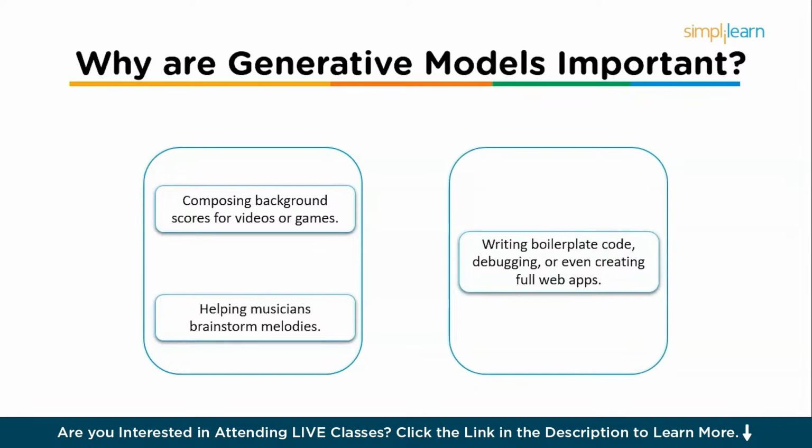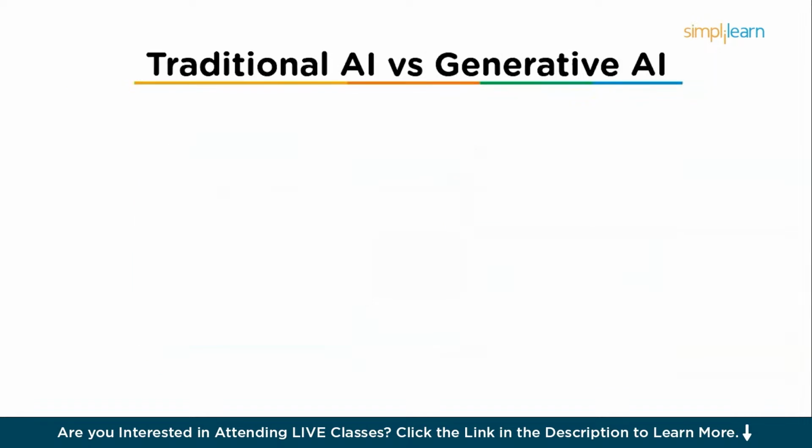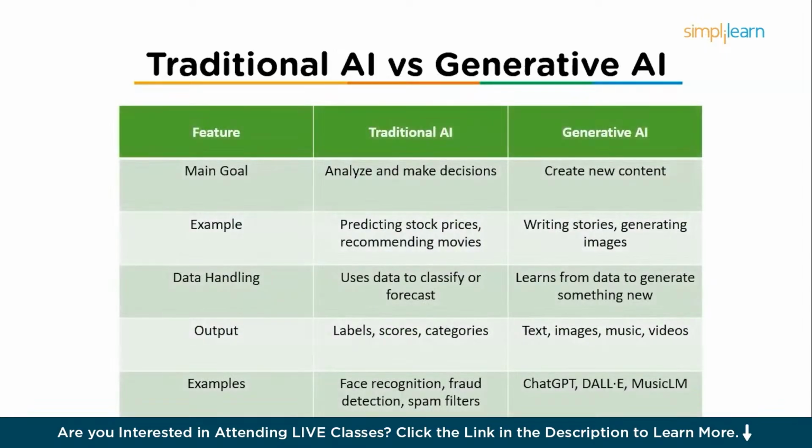So now moving on, we'll see traditional AI versus generative AI. Let's compare both side by side with simple explanations. The main goal of traditional AI is to analyze and make decisions. The main goal of generative AI is to create new content. For example, under traditional AI, predicting stock prices or recommending books or movies. And with generative AI, we are writing stories, generating images, and so on.